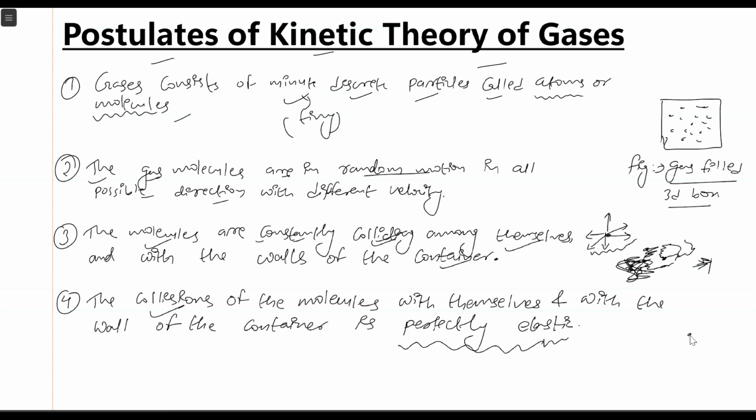So if a molecule is over here, another molecule is traveling near it, and if it collides with this molecule, then there won't be any loss or gain of any energy. That is, the collision is perfectly elastic. So these are the four postulates. Now let's see the fifth postulate.